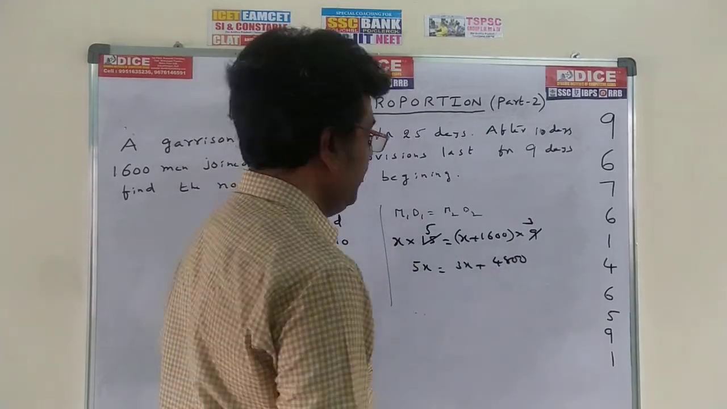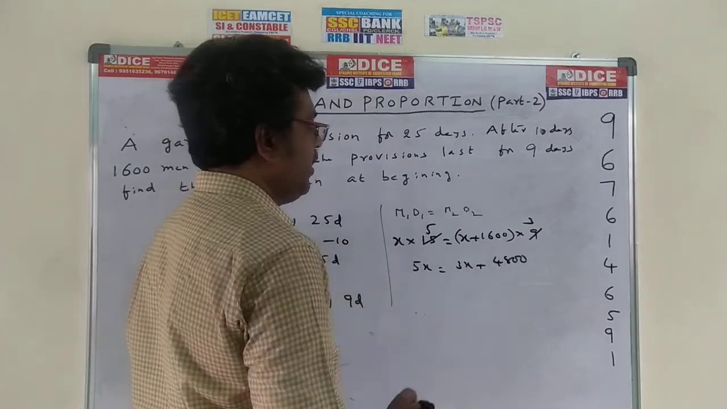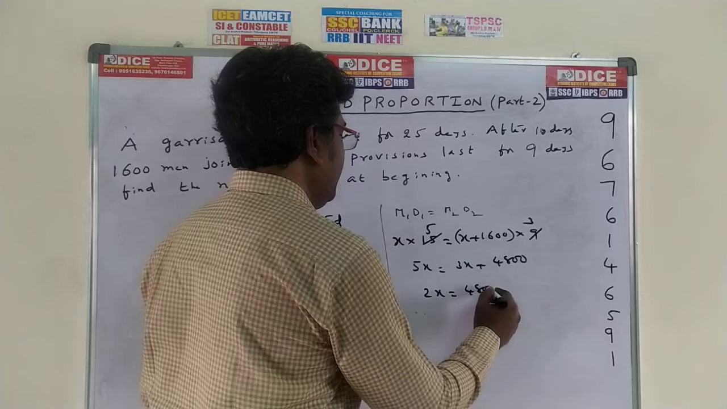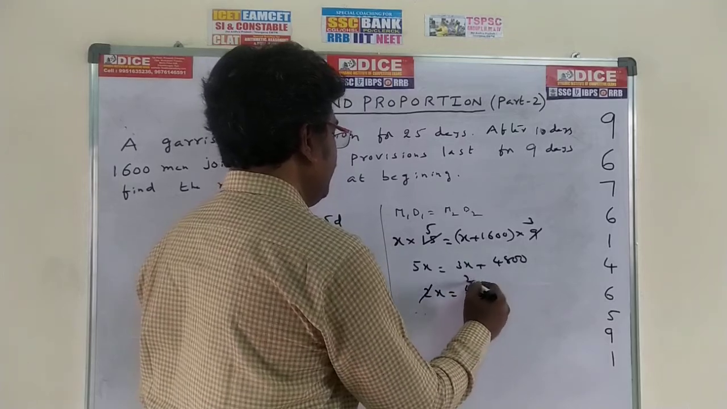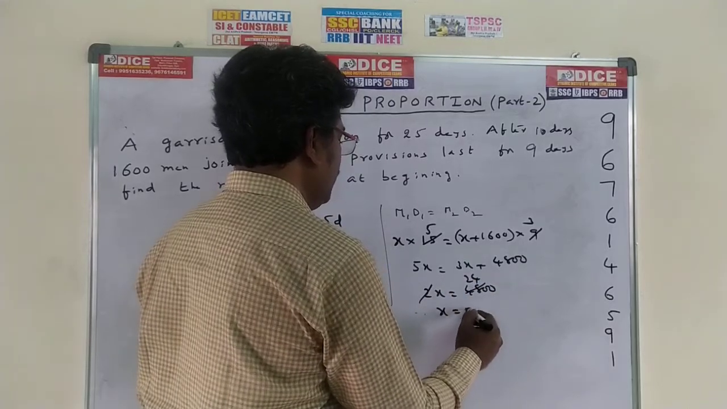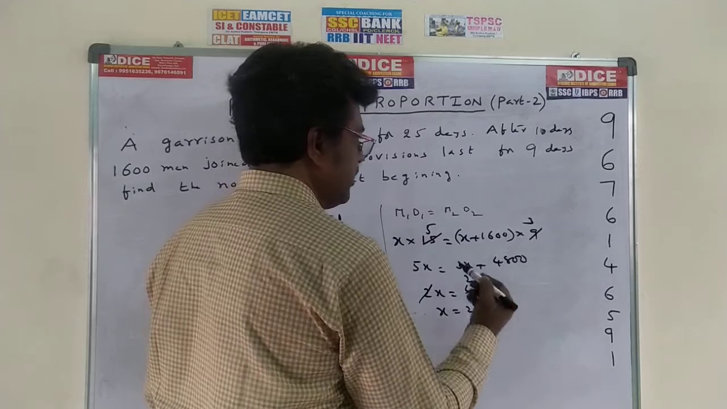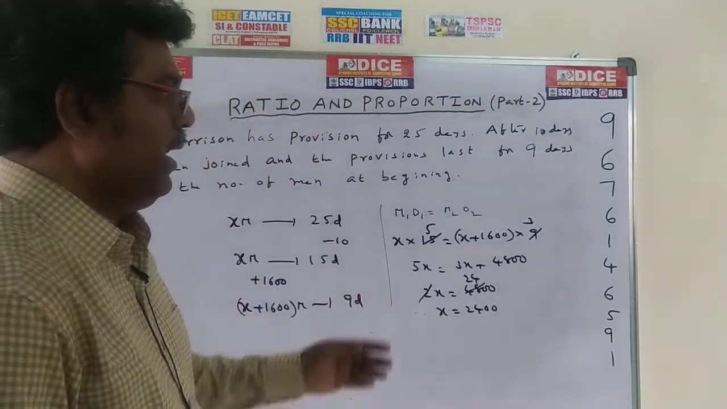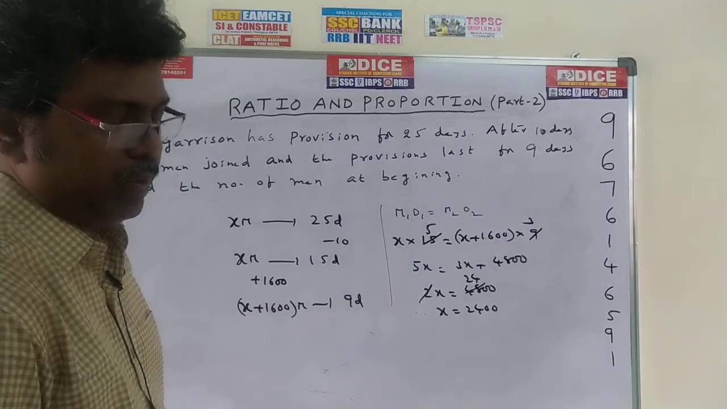16 3s are 4800. Now send this 3X to this side, 5X minus 3X, 2X. 2X is equal to 4800, so X is equal to 2400 is the answer. Therefore, initially the men is 2400 men. Right, on this one we can go for the next new model.